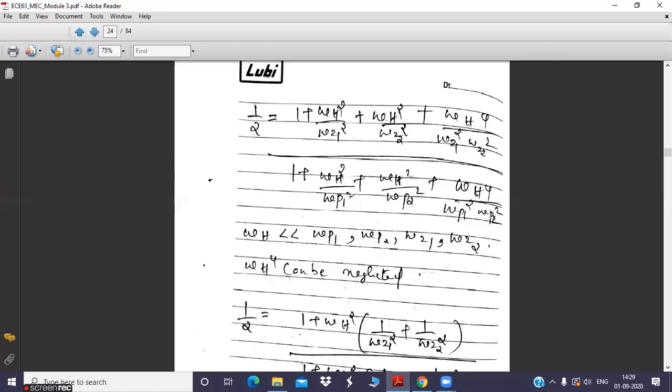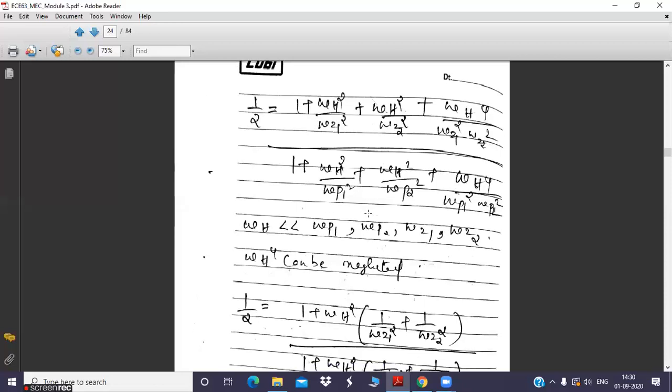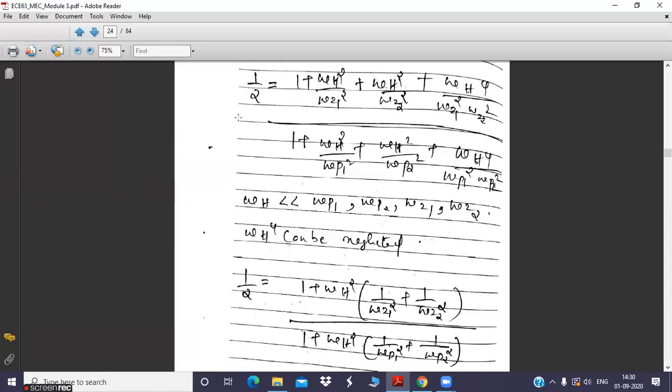In that case, you can neglect the higher order terms like omega h to the power 4. So this term in the numerator and this term in the denominator we will neglect, so that only three terms are left in the numerator and denominator, from which you take omega h square common.